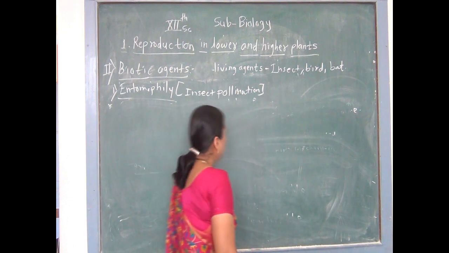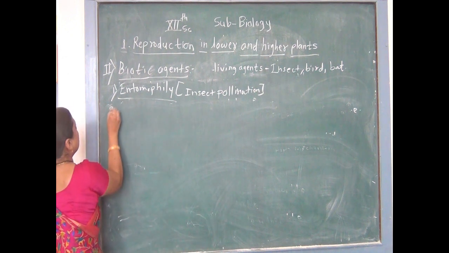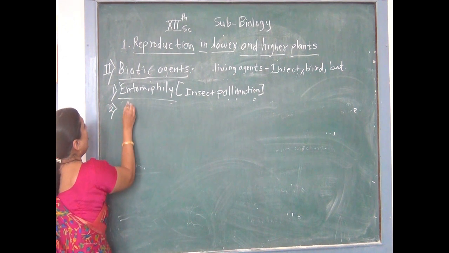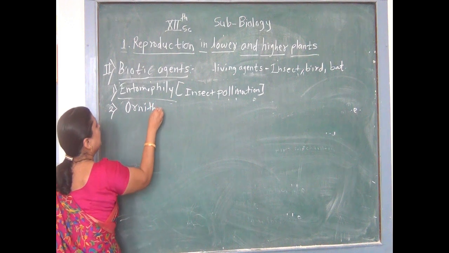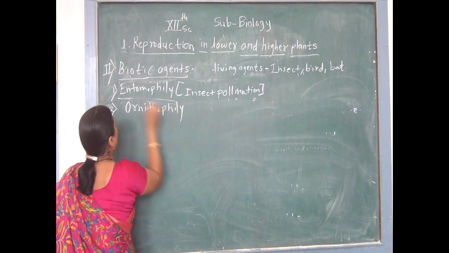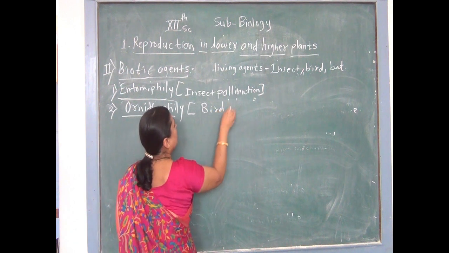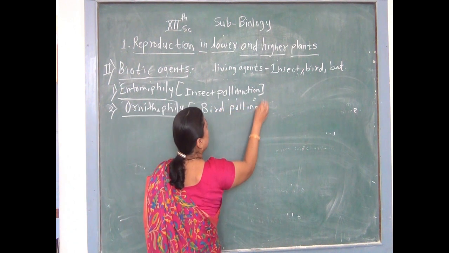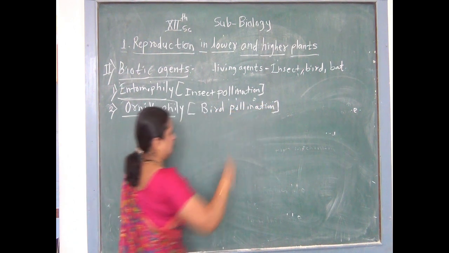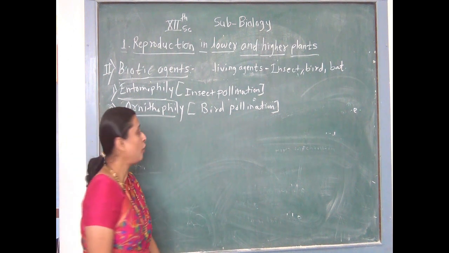The second type of biotic pollination is called ornithophily. What is ornithophily? Ornithophily means pollination takes place with the help of birds. That is, bird pollination is called ornithophily.